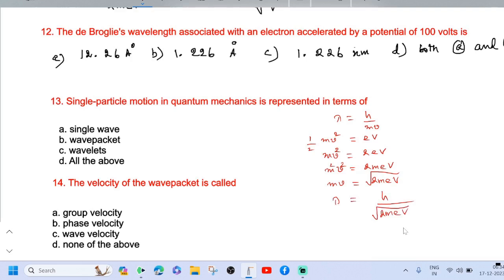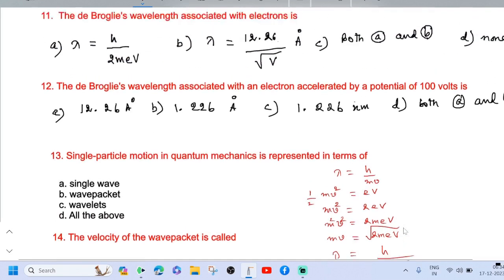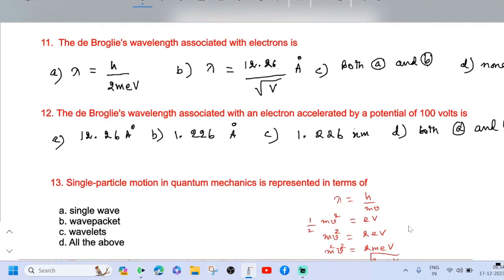If you put in the rest mass of the electron, the charge, and Planck's constant value, we get the relation lambda equal to 12.26 divided by root v. Here v is our potential, and lambda is in Angstrom units. So option B is correct.